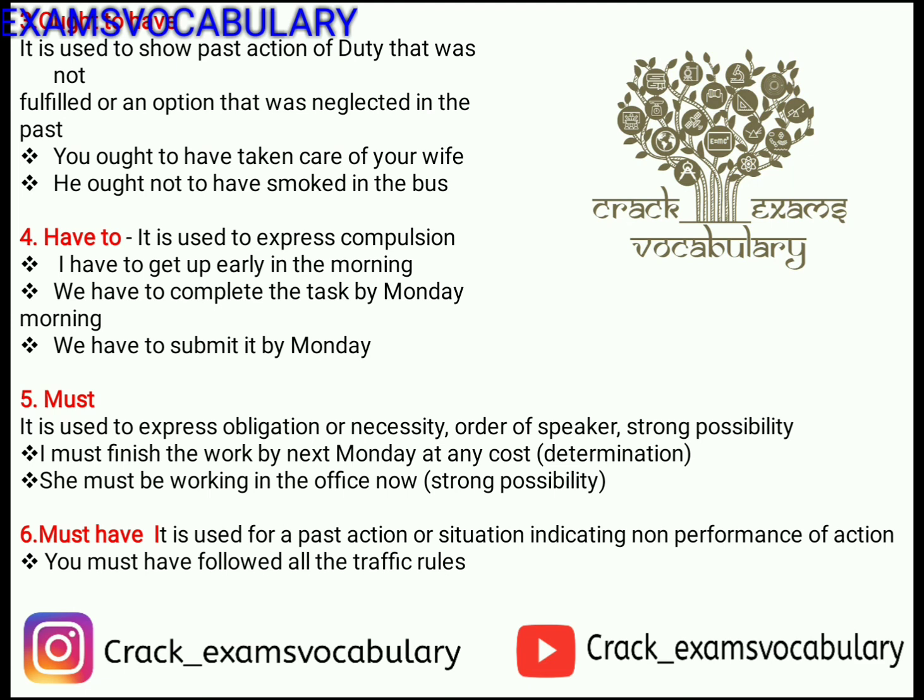I have to complete it. I have to complete the order. I have to submit the order. I have to go to meet my boss. Next one is must. It is used to express obligation or necessity, order of speaker, strong possibility. So, friends, there is a difference between have to and must. Have to is like I have to do this thing. This is 100% compulsion. You have to, no ifs and buts, no choice, no option.